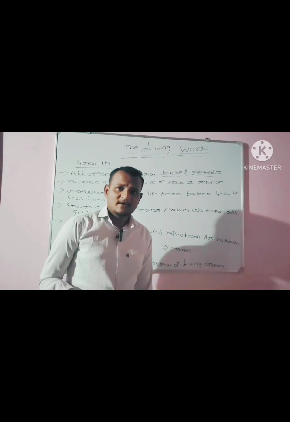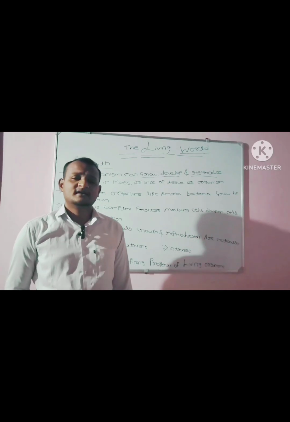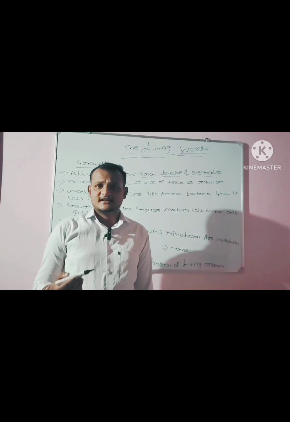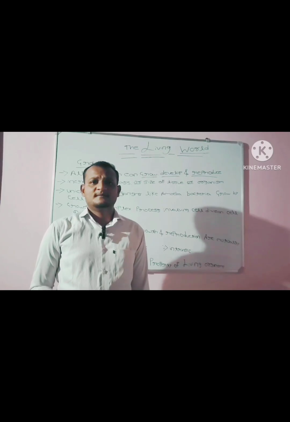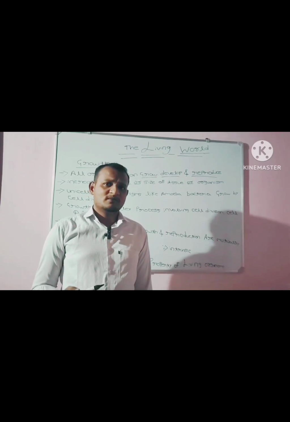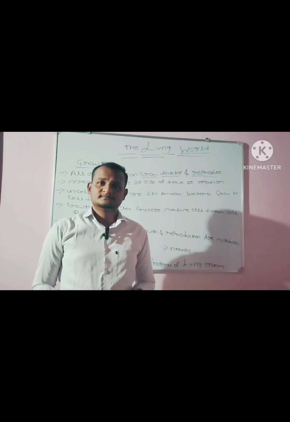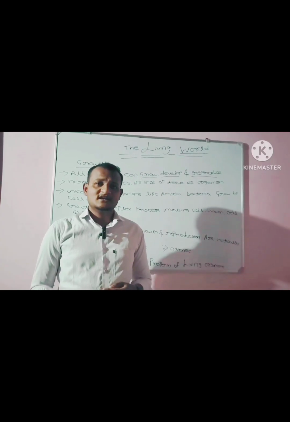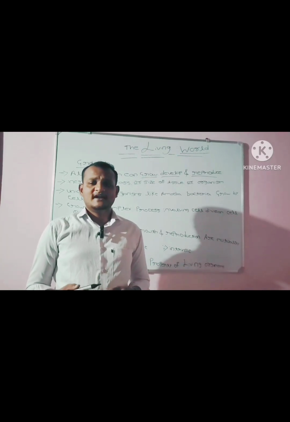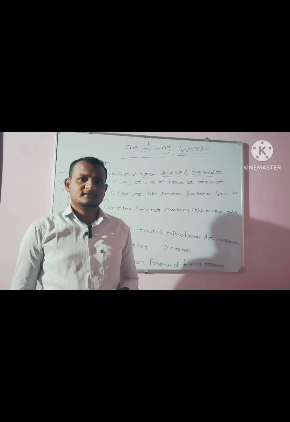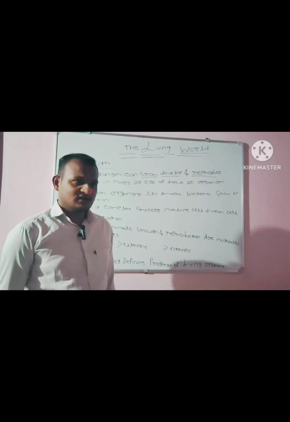As you know, amoeba and bacteria are unicellular organisms because they are composed of a single cell. They always grow by cell division. Cell division is nothing but a single parent cell that divides into two identical daughter cells. Both of them grow to the original cell size.